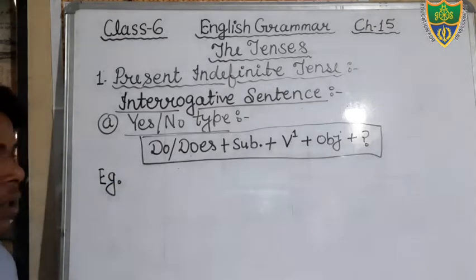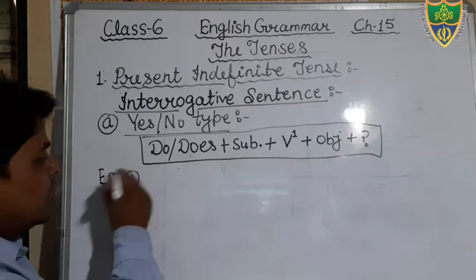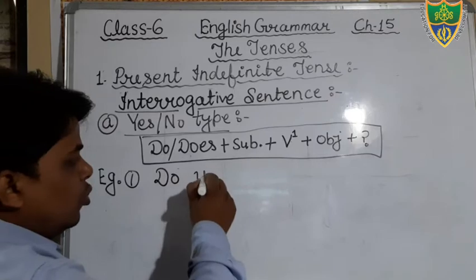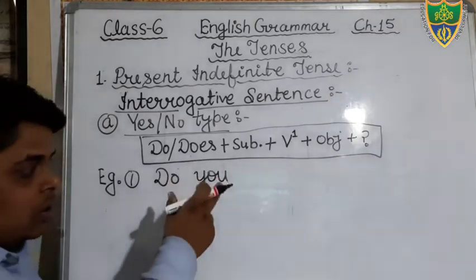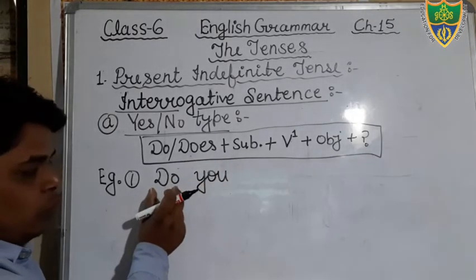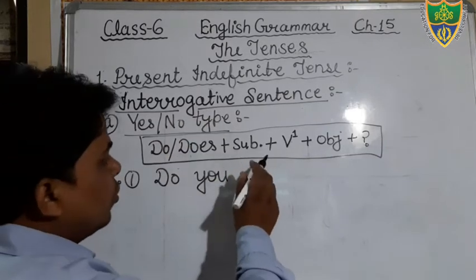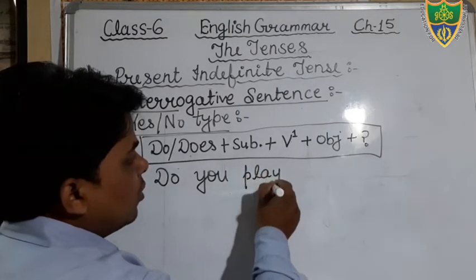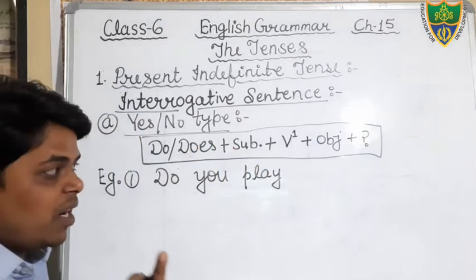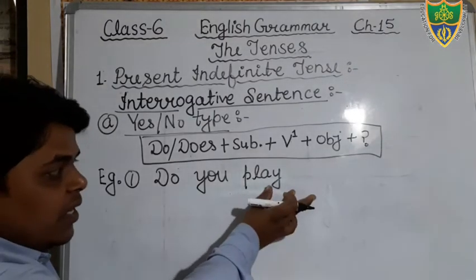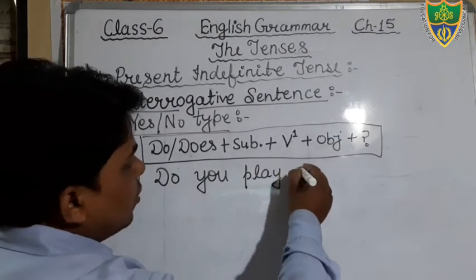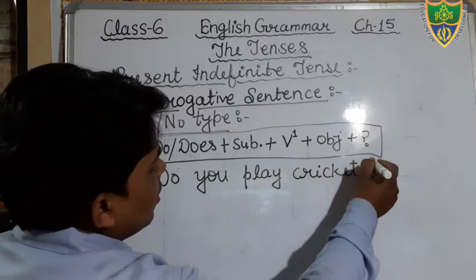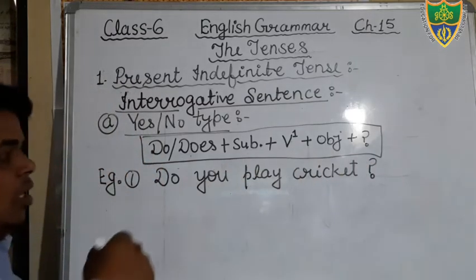Just see. First example we can see, do you. Since you is plural, therefore we will use the helping verb do. Okay, do you, that is your subject, and now just see the verb, and that would be in the first form, in the main form. Okay, we will not add s or es here. Then after that, cricket we can mention, football we can mention, any object we can mention. Then after that the question mark, just see, do you play cricket?